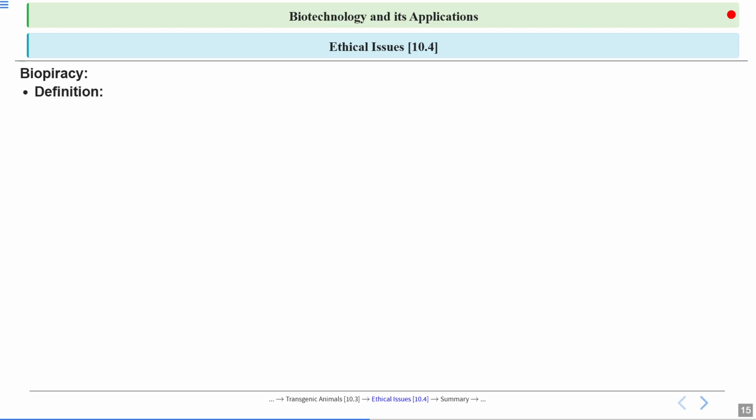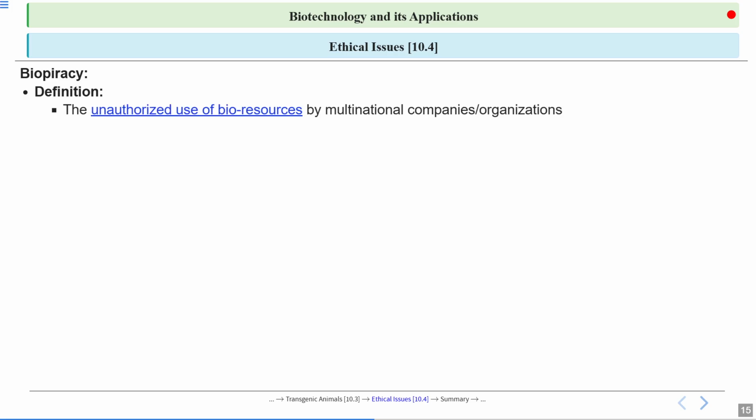So after this, what is biopiracy? What is the definition of biopiracy? It is the unauthorized use of bioresources by multinational companies and organizations. What does this unauthorized use of bioresources mean? It is when multinational companies and organizations don't have any right to that bioresource, but they are still using it. They are using it, selling it, doing everything which they should not, because they don't have any right to those bioresources. That is what we call biopiracy.